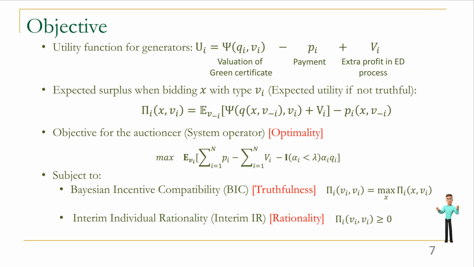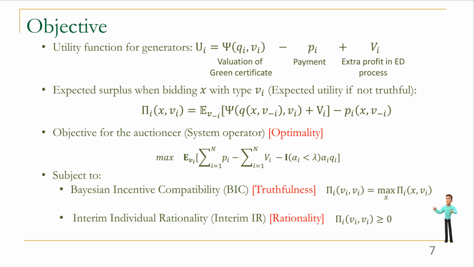Then we also propose the objective for the auctioneer to be the expectation of all revenue in the auction and all extra payment in the ED process, which can be described as the extra profit plus the cost, and the cost is not needed to be afforded by the system operator. Here we ignore some constant terms which will not influence our optimization problem. The optimization reflects the optimality of our proposed mechanism.